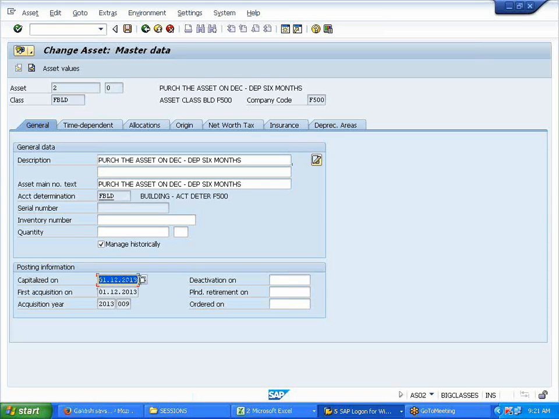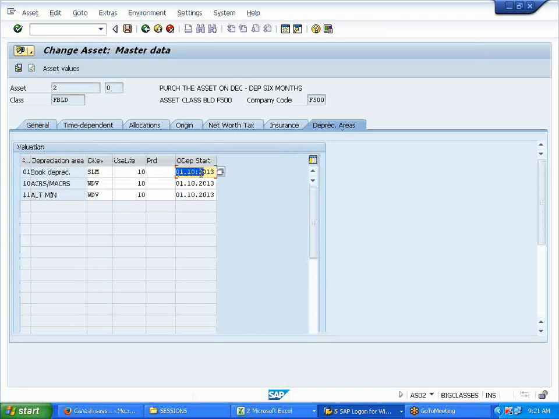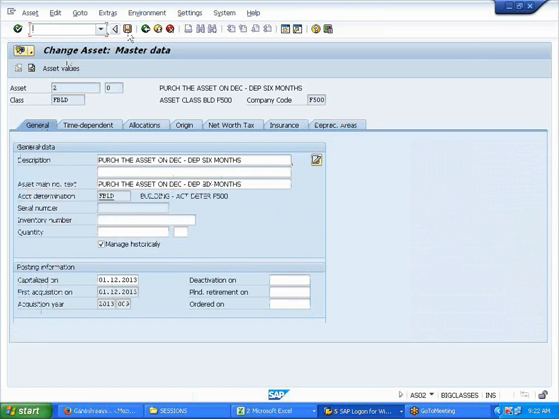12, right? So what should be my depreciation? Calculate from 6 months. December only. Why December? 6 months. Okay, starting from October. So asset values now.